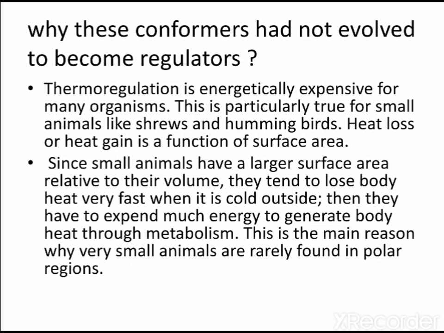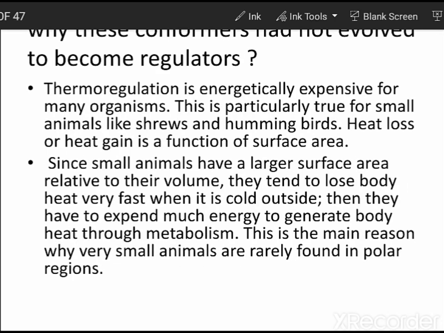If we take the first case, that of smaller organisms, we have to keep in mind that thermoregulation becomes an energetically expensive process. Thermoregulation is obviously an energetically expensive process. Sweating also releases energy, and shivering will require much more energy, right?